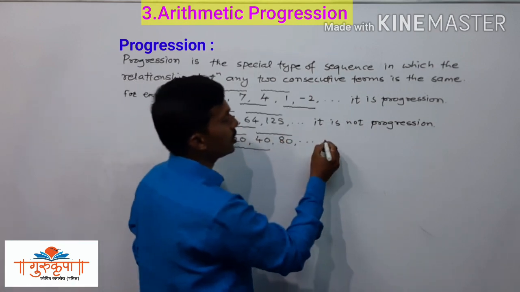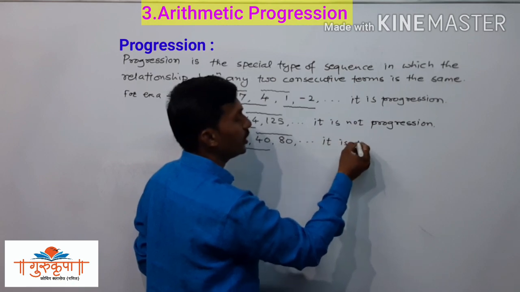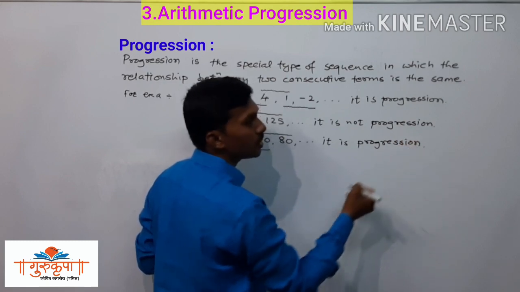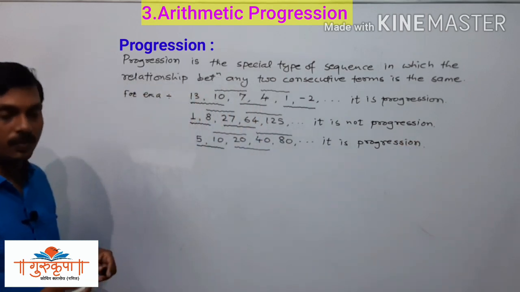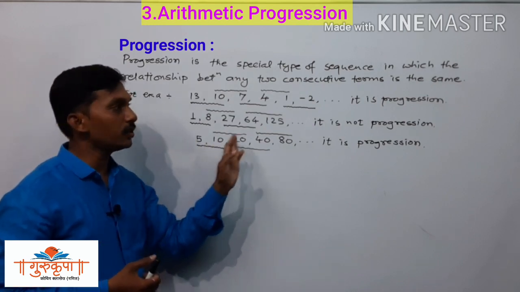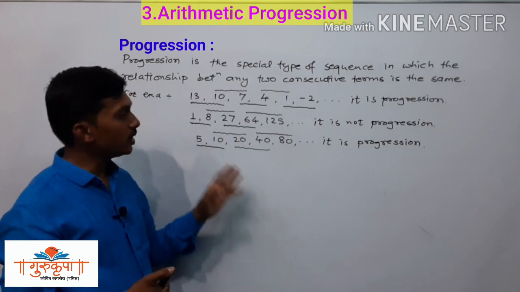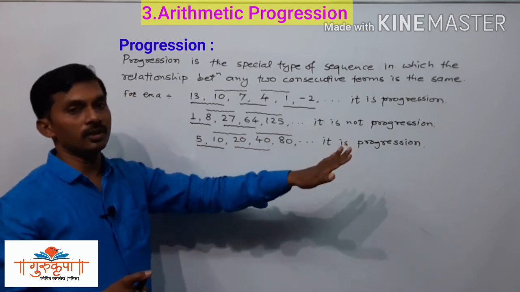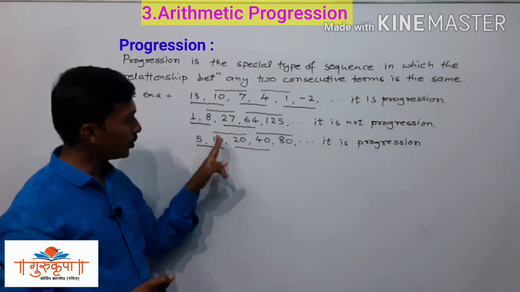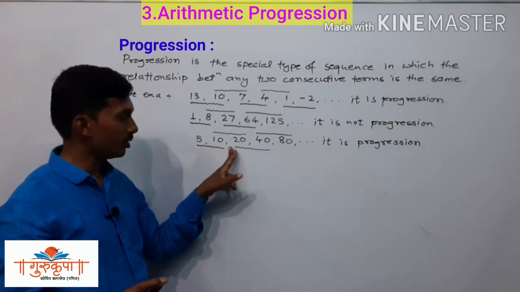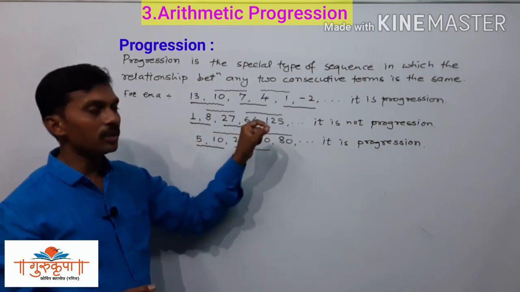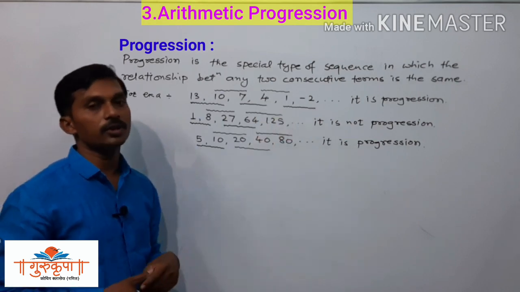Since this is a progression, we can write here it is a progression. Why is it a progression? Since there is a particular relationship between the two consecutive terms, it is called a progression. Every term is multiplied by 2 to get the next term, and that relation is everywhere. So the given sequence is a progression.